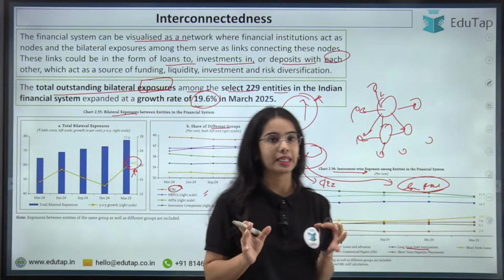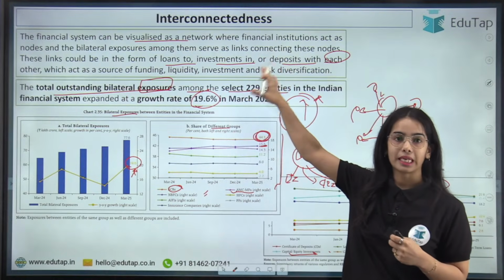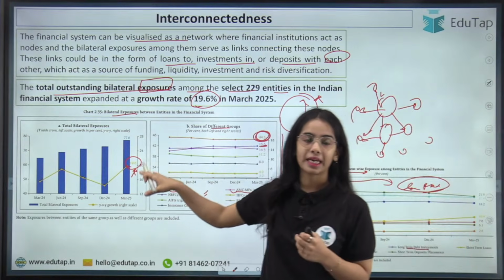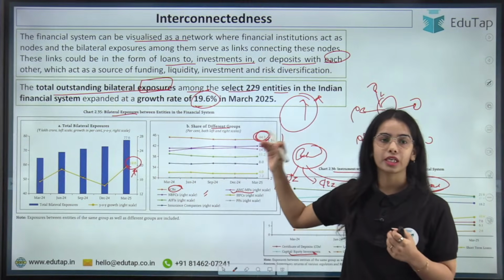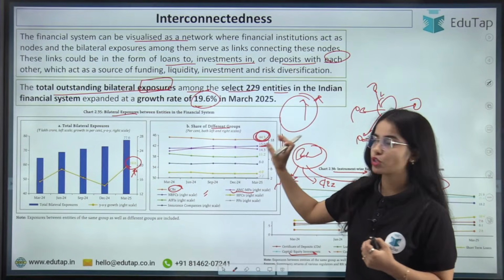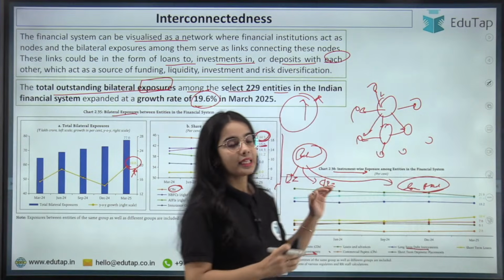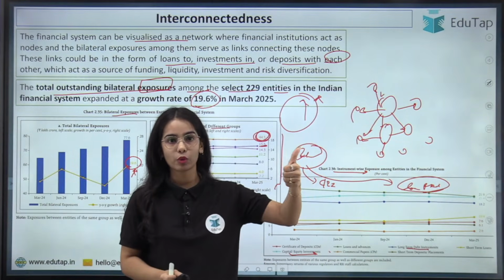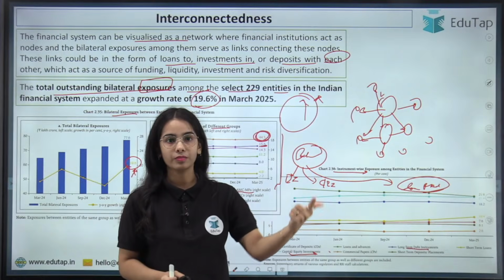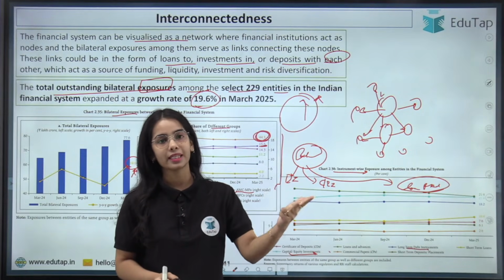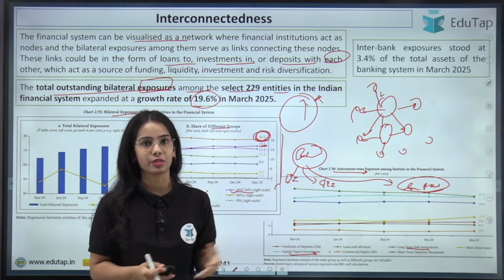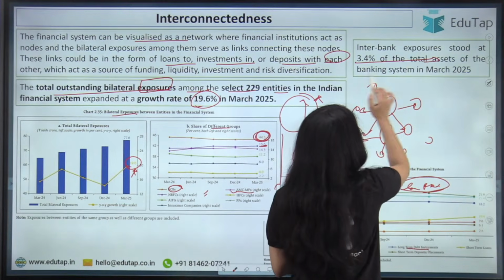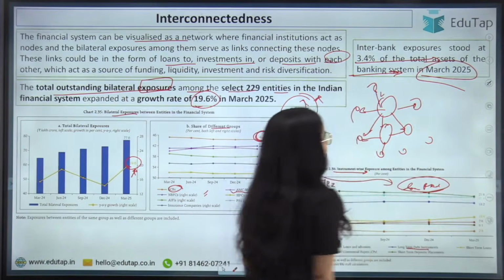So this is the basic idea, that there is huge interconnectedness between the entities, and the bilateral exposure of the different entities has increased by 19.6%. The highest share in the interconnectedness or the bilateral exposure is of scheduled commercial banks, and these are the three things that you have to remember, that the instrument wise exposure is because of loans and advances, equity investments or capital investment and the long-term debt instrument investment. Okay, the interbank exposure stood at 3.4% of the total assets of the banking system in March 2025.